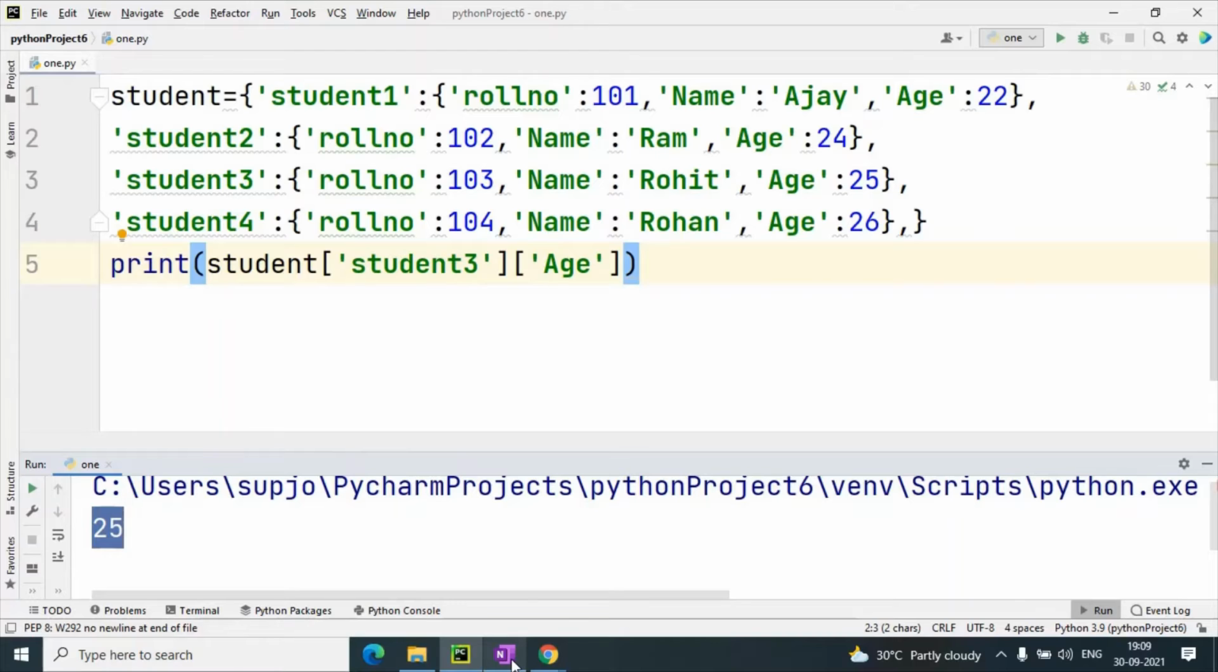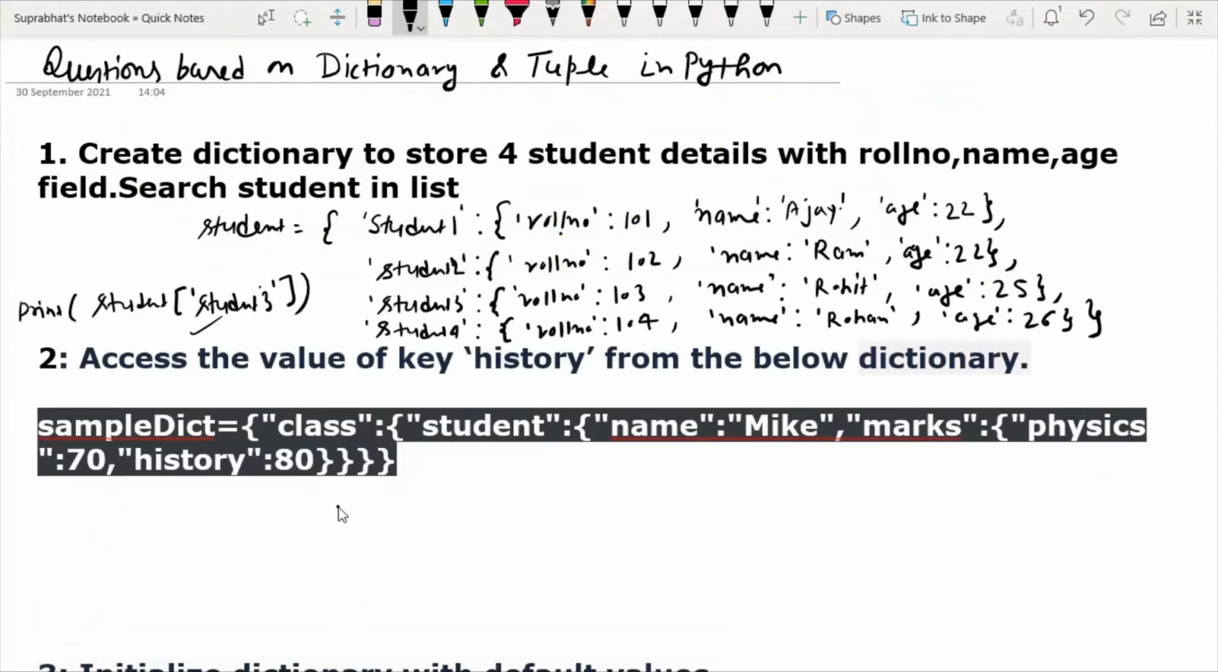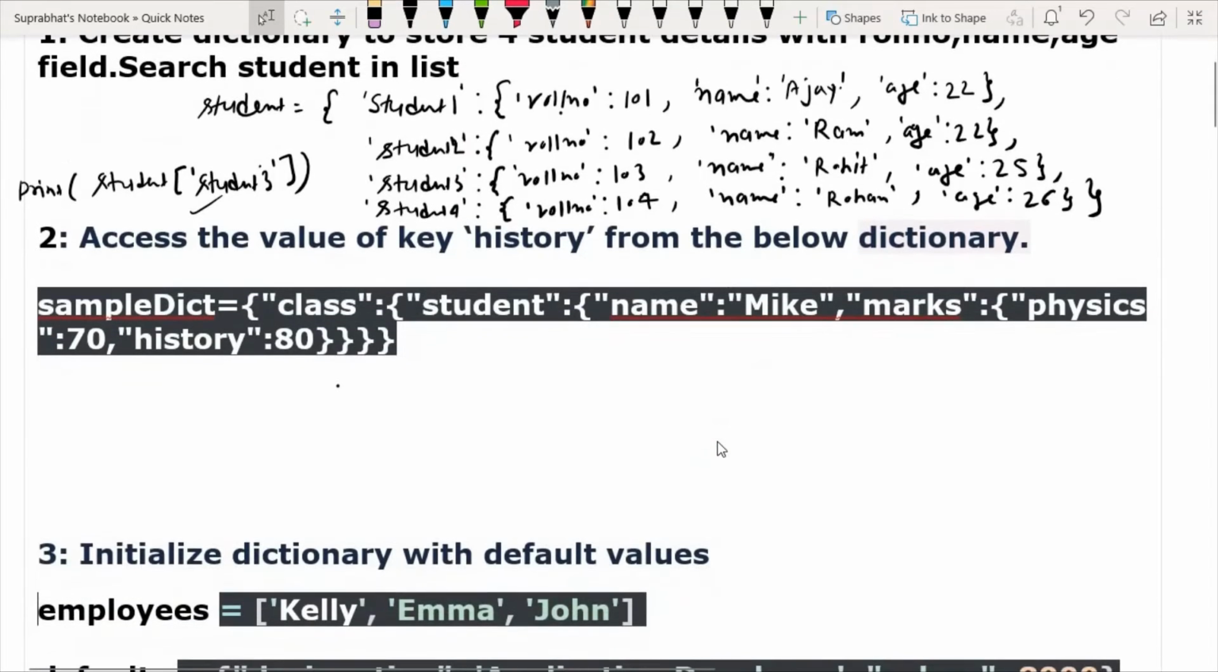So this is about question number one. Now question number 2: access the value of a key. The question is to access the value of key history from the below dictionary. This is the sample dictionary in which we have class, student; class contains student, and student again contains name and marks. Student contains name and marks, two items.